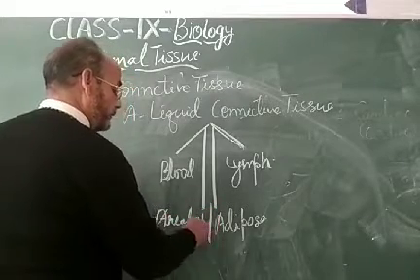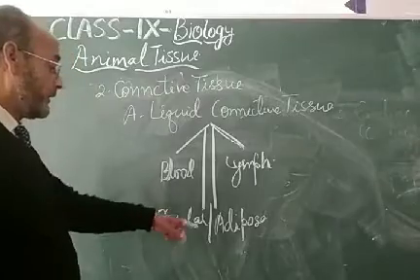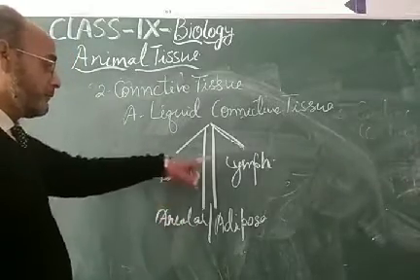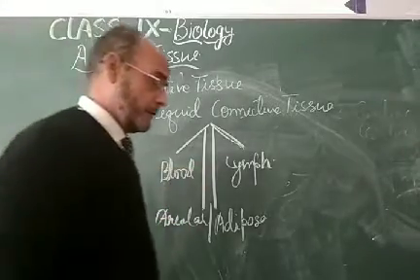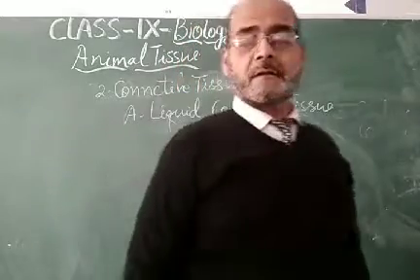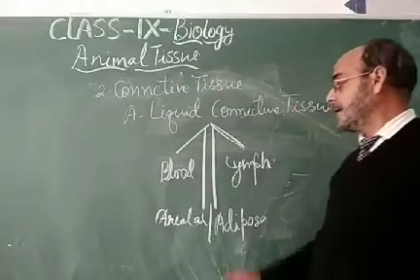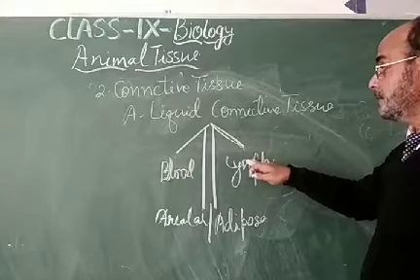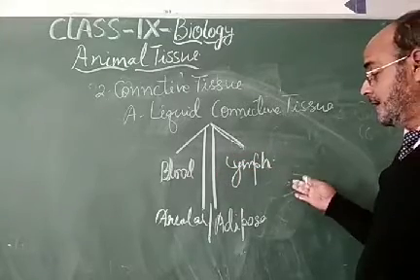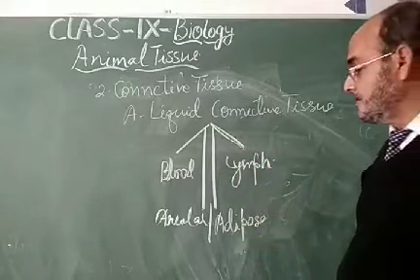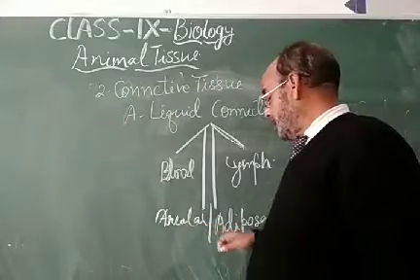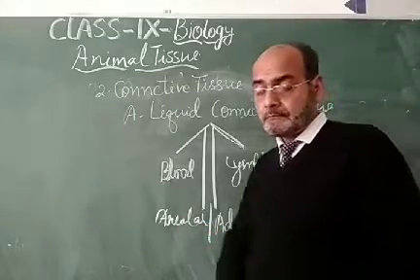Adipose and areolar are the parts of the blood and lymph, functional part as well as the structural part. So, if you understand the tissue of the blood and the tissue of the lymph, then you will be able to understand the areolar tissue and adipose tissue.